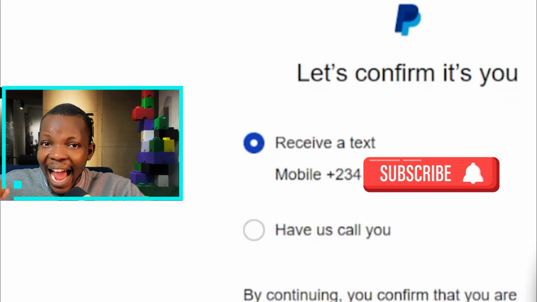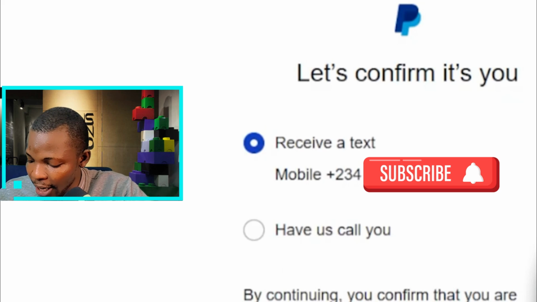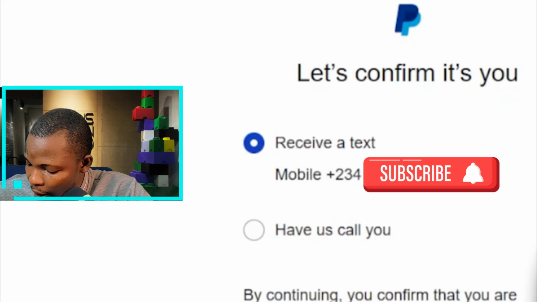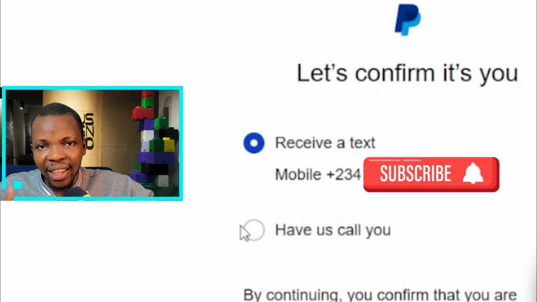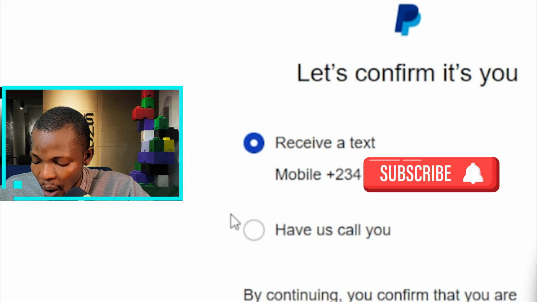Now we want to verify that I am the one that's actually trying to link a bank account to my PayPal account. Now how do we verify that? All you have to do is to go ahead and click on this particular place. Just go ahead and click on have us called, because sometimes when you click on text, the text doesn't immediately come to your phone, and you may be waiting and waiting.